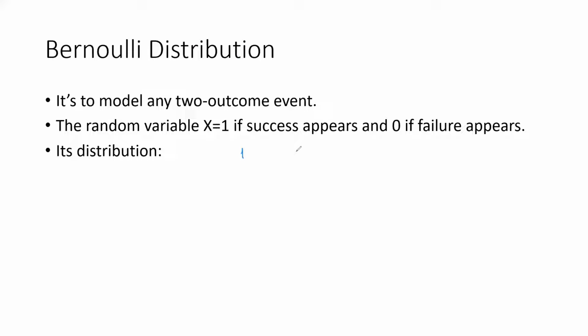You have 1, you have 0, and their probabilities, p and 1 minus p. Sometimes we use a notation q to denote 1 minus p. You can use it as a table, or we can use a function f of k equals p to the k times 1 minus p to the 1 minus k, where k takes only two values, 0 and 1. Either way is fine. So that's the distribution.